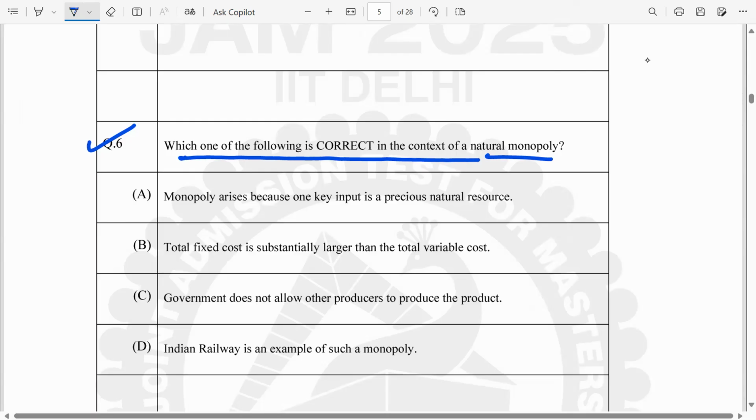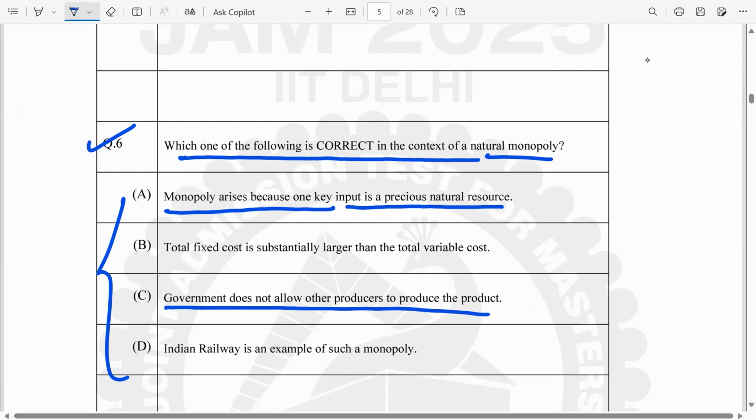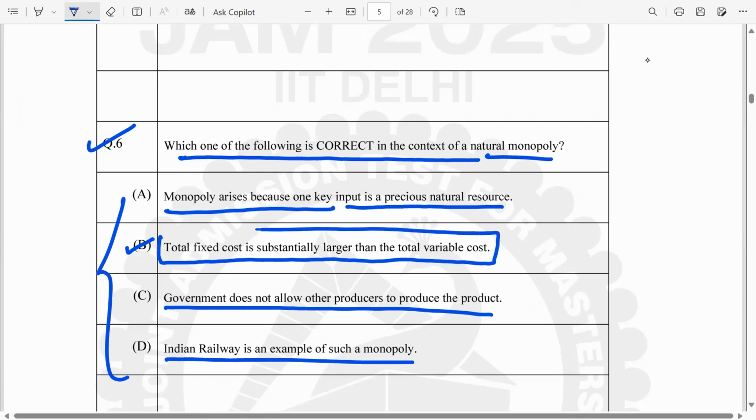So our answer is option B. The other options describe other monopolies: one arising because of a precious natural resource, which happens with almost every monopoly; one where the government does not allow other producers to produce the product, that is franchise or legally created monopolies, and Indian Railway is an example of such a monopoly. The answer is option B, which truly defines natural monopoly: total fixed cost is substantially larger than the total variable cost.